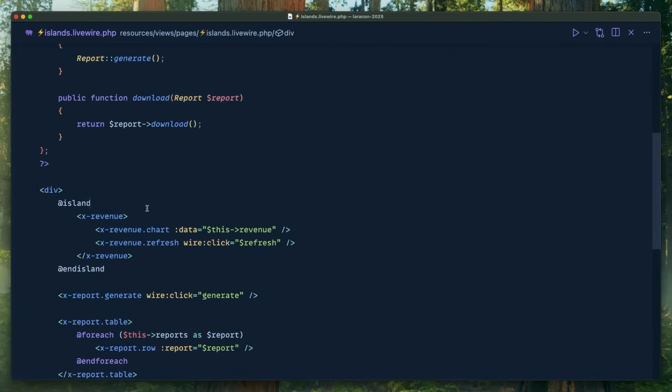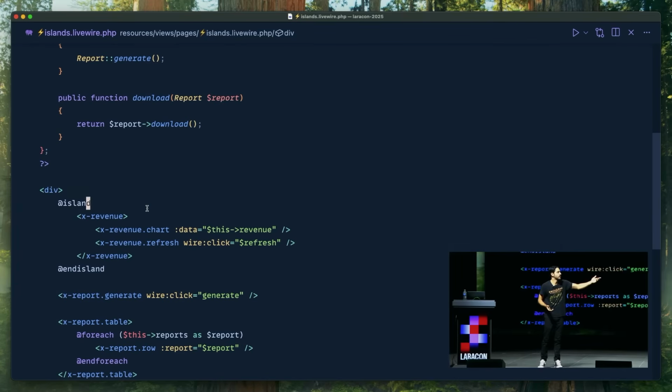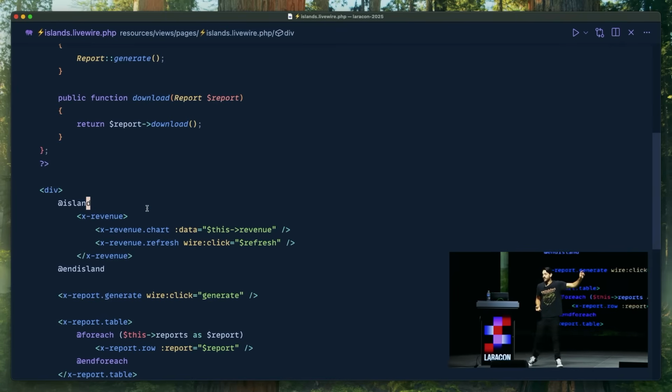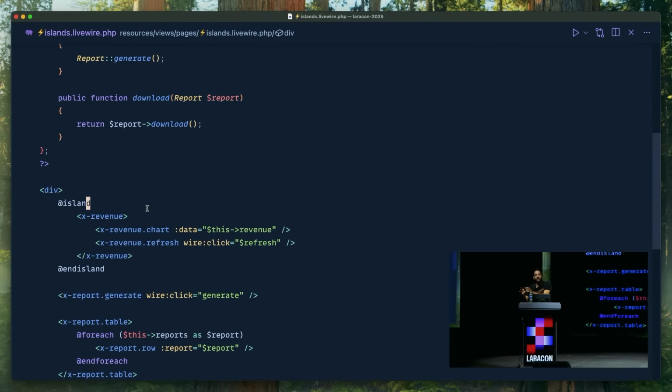Yeah, so that's islands. And I just love that API. Like, this is island, like we could just stop here for islands and it would still be really valuable. It's this very simple little thing, but it's powerful. It's not faking anything. It's taking that part of your blade template and extracting it so that that's truly the only thing that gets run.